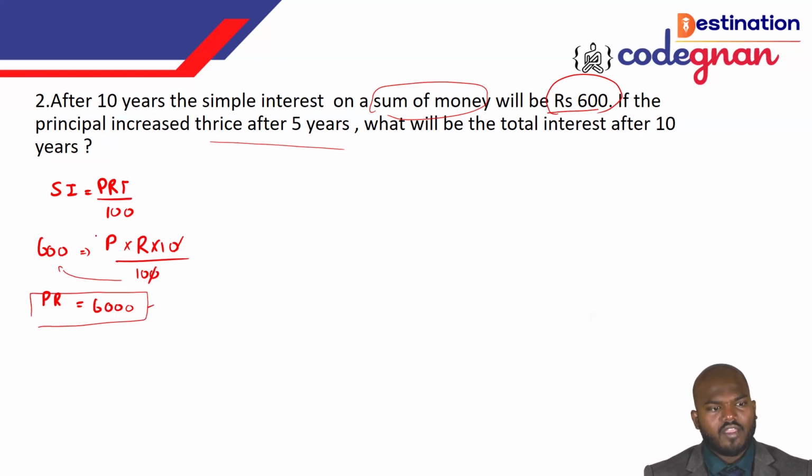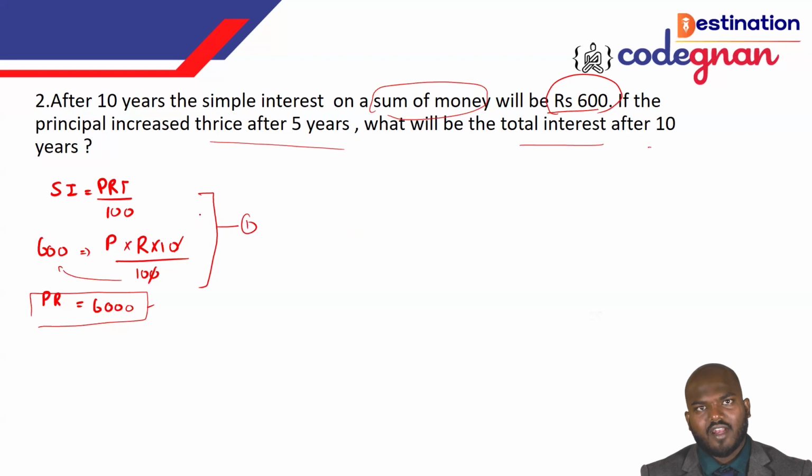So they are saying that if the principal is increased thrice after the 5 years, what will be the total interest after the 10 years? Okay. So this is the first condition. In the first condition, they simply gave that after the 10 years, the simple interest will be 600 rupees. But in the second condition, they are saying that in the 10 years timeline, after the 5 years, the principal amount becomes thrice. For example, if the principal amount is equal to P, then 3 times of extra after the 5 years means what is the total interest he will get? That is the particular thing we want to calculate.